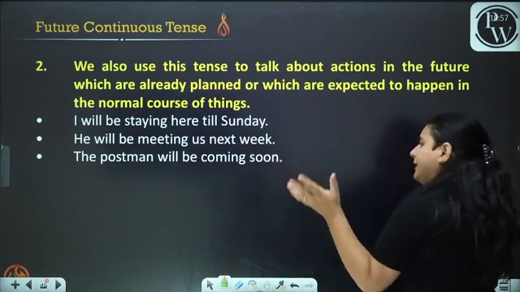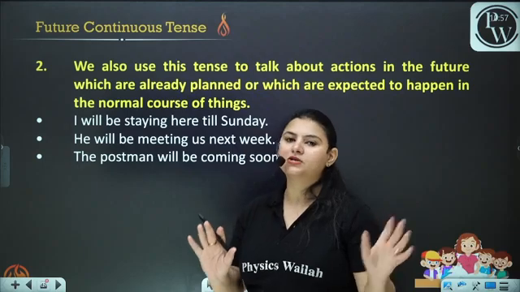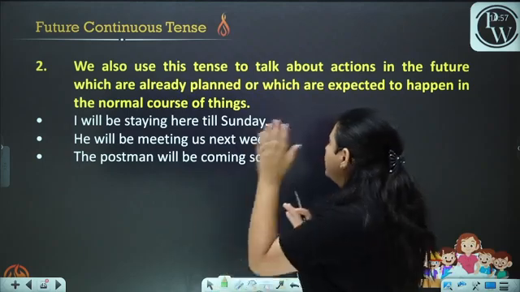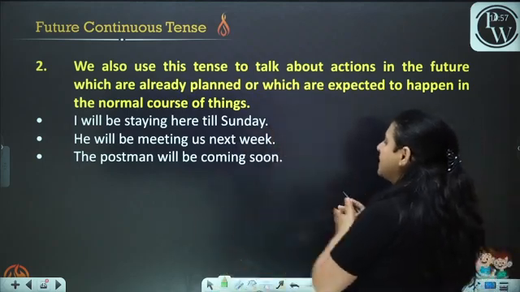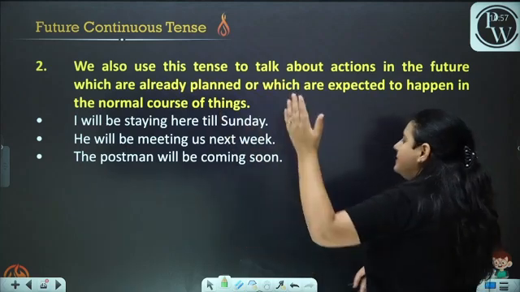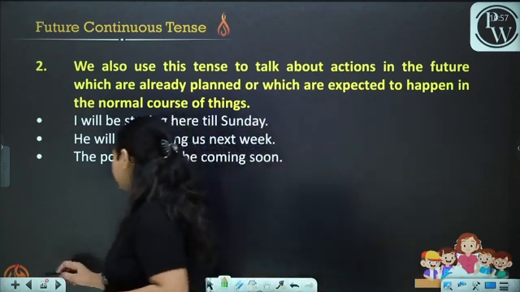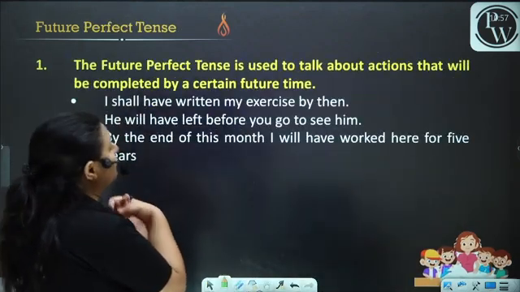Now, this is already decided. The postman will be coming soon. You already know about it, that the postman is going to come. That is why you have used "the postman will be coming soon." This is expected to happen. Okay? Now, future perfect tense.